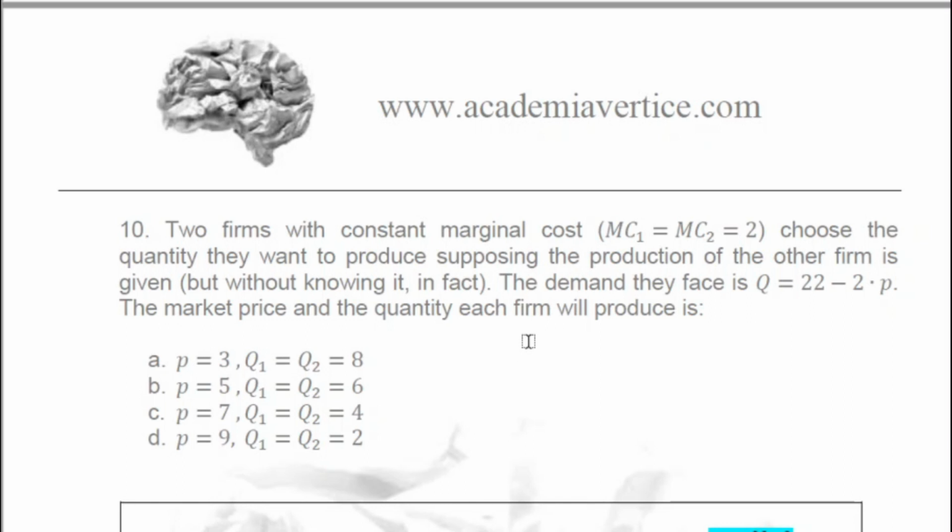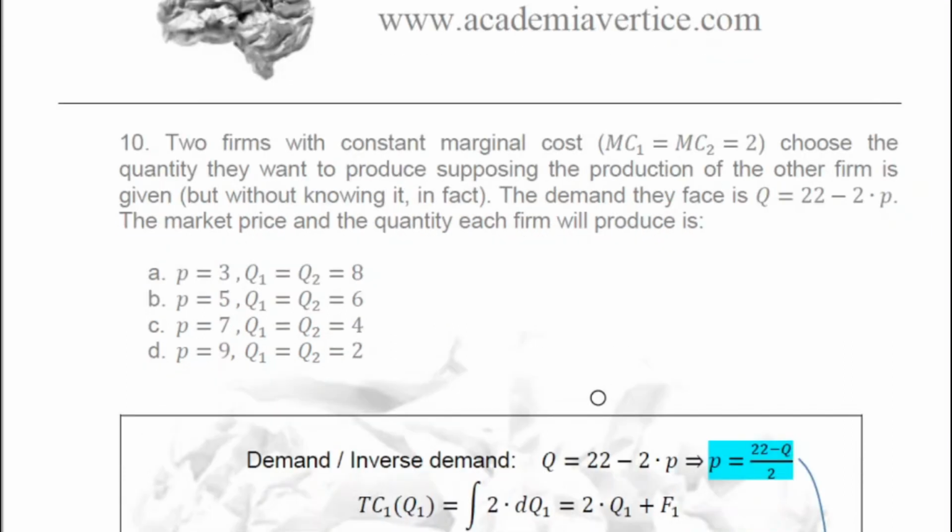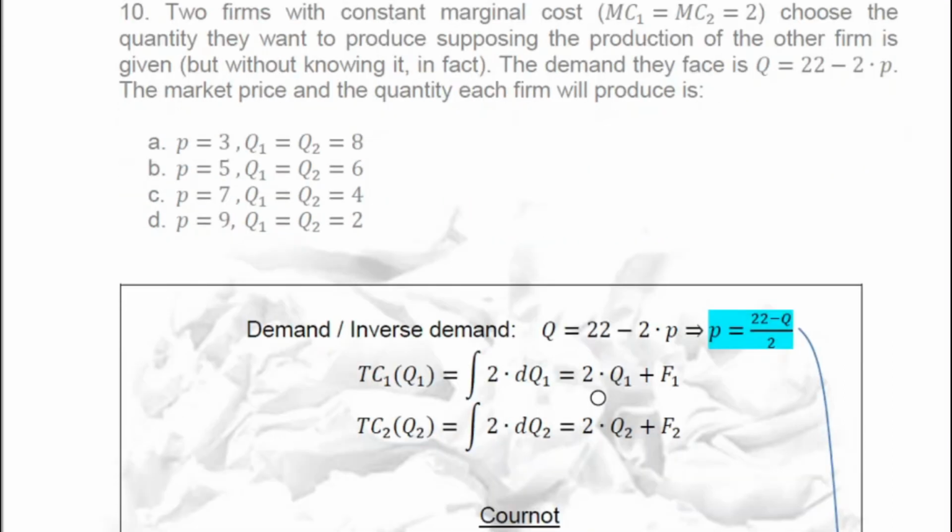Okay, we should do the exercise. Now we know that it's very important to always find the inverse demand in monopoly and oligopoly exercises. So we isolate P: we have 2P on the left-hand side equal to 22 minus Q. So at the end, 22 minus Q divided by 2 is P, the inverse demand.